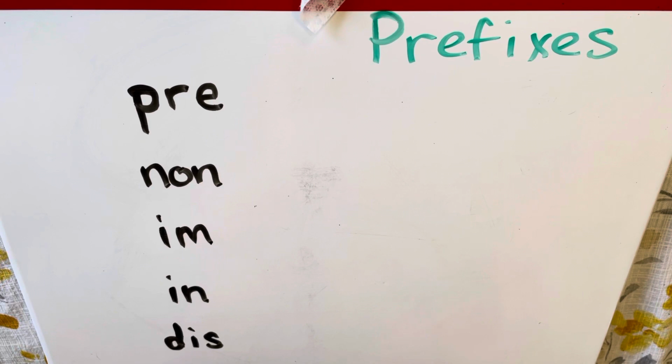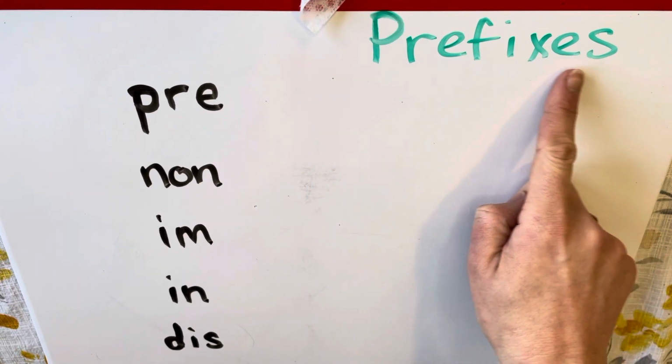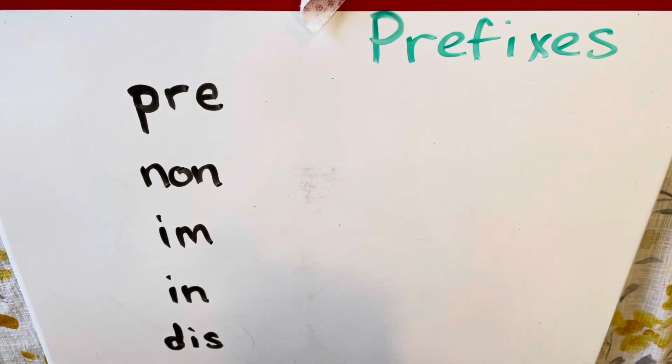Today we are going to do a word study on prefixes, okay? Prefixes are a word part that we put at the beginning of a base word, which we use to modify or change the meaning of a word, okay?